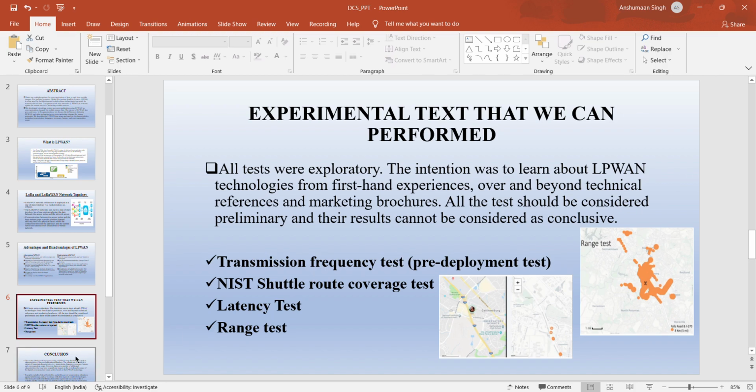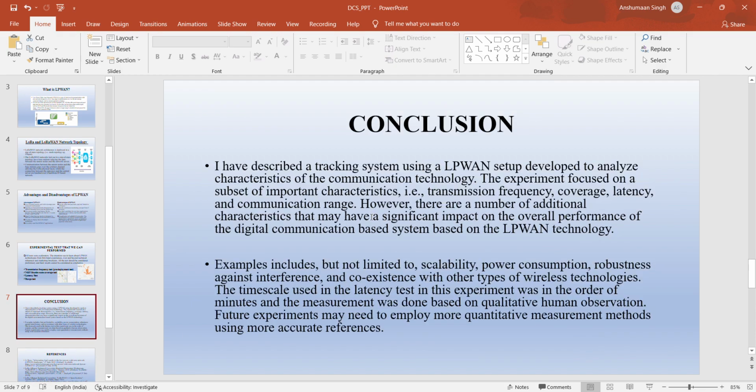Now coming to the conclusion. I have described a tracking system using an LPWAN setup developed to analyze the characteristics of a communication technology, and these are the recent trends in digital communication. The experiment focused on a subset of important characteristics, that is transmission frequency, coverage, latency, and communication range. However, there are a number of additional characteristics that may have a significant impact on the overall performance of a digital communication based system based on LPWAN technology.